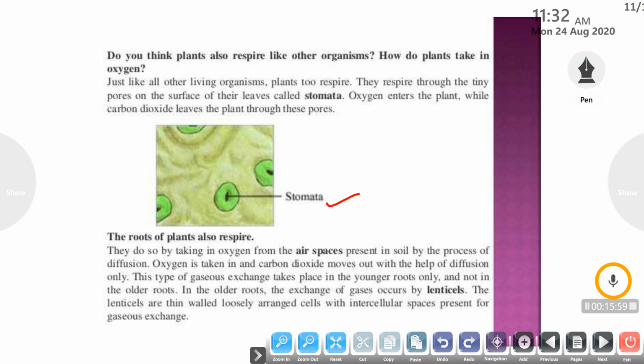Diffusion is a process that takes place by the movement of molecules from higher concentration to lower concentration. So oxygen is taken in and carbon dioxide moves out with the help of the diffusion process. This type of gaseous exchange takes place in the younger roots only and not in the older roots. In the older roots, the gaseous exchange occurs through lenticels. Lenticels are just like stomata, responsible for gaseous exchange. The lenticels are thin walled and loosely arranged cells with intercellular spaces for air present for the gaseous exchange.